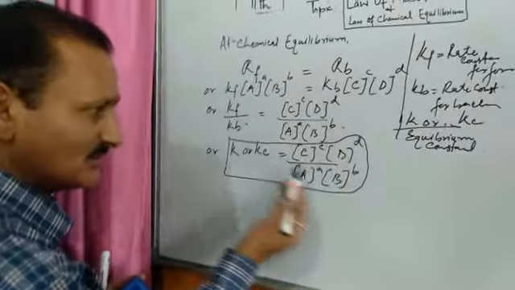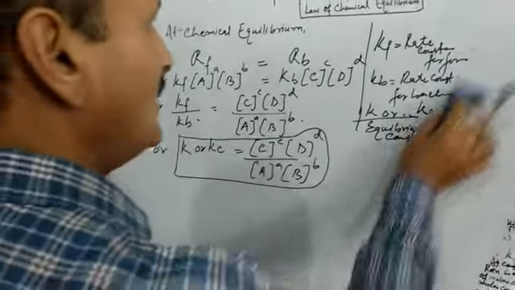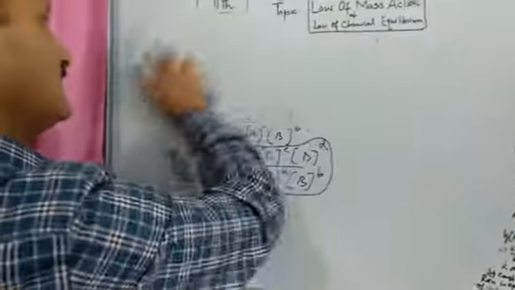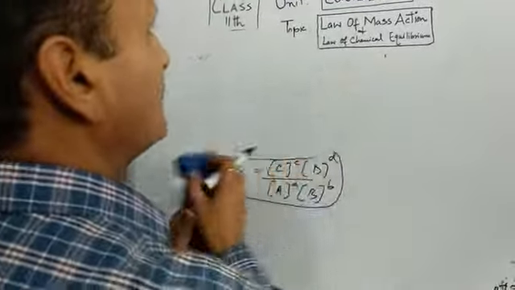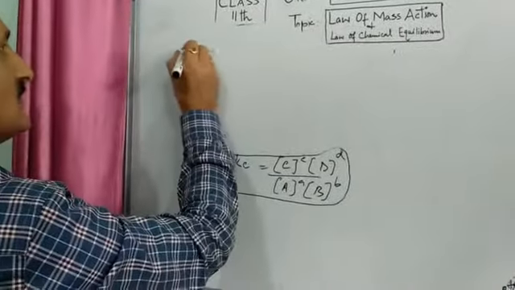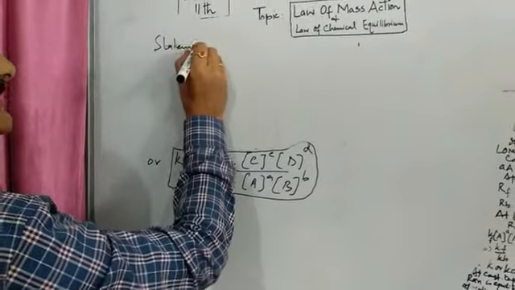It is a constant. This is what law of chemical equilibrium states. So we can state this law as under. Statement of the law.